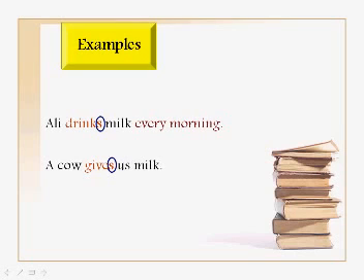And the next one, a cow gives us milk. Is that a habit or a fact? Of course, it's a fact. Sure. A cow gives us milk. Why did we add an S here? Because Ali is singular. He's only one person. And the cow is singular, so we have to add S to the end of the verb.